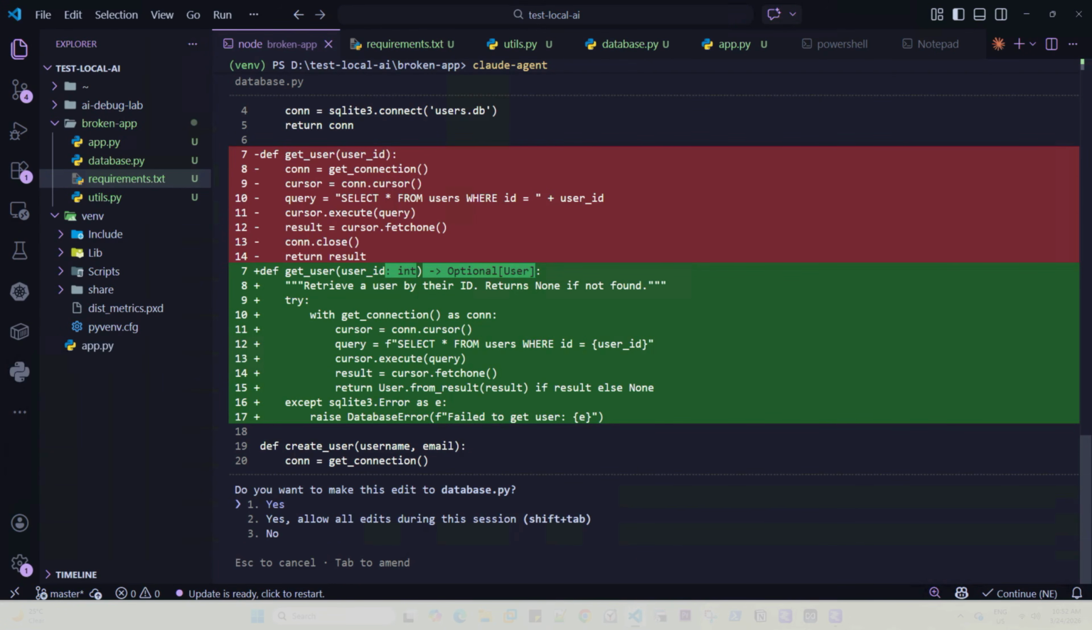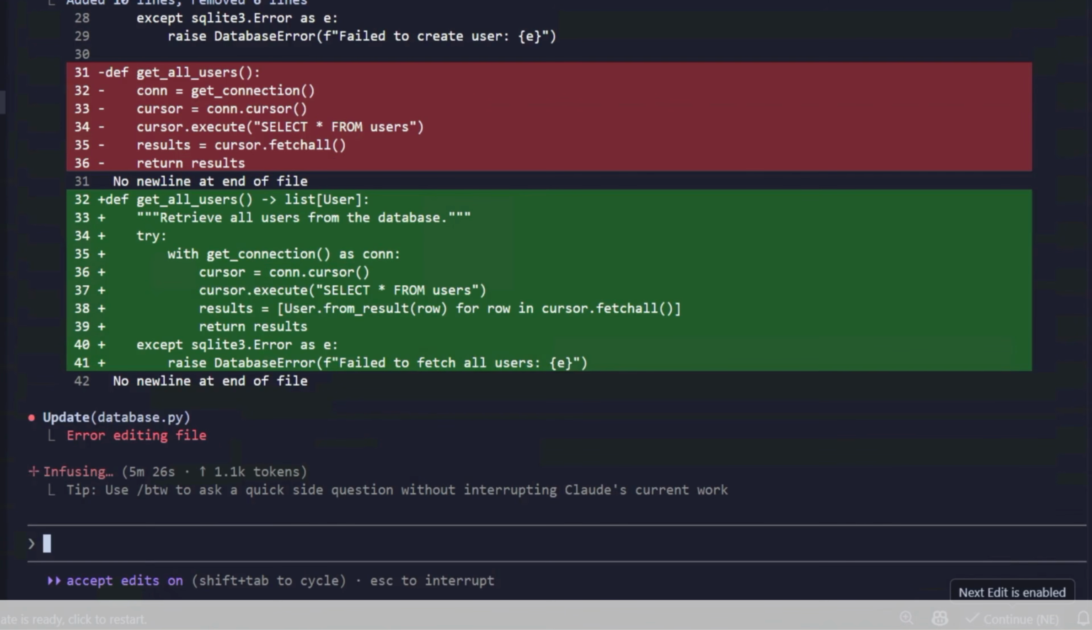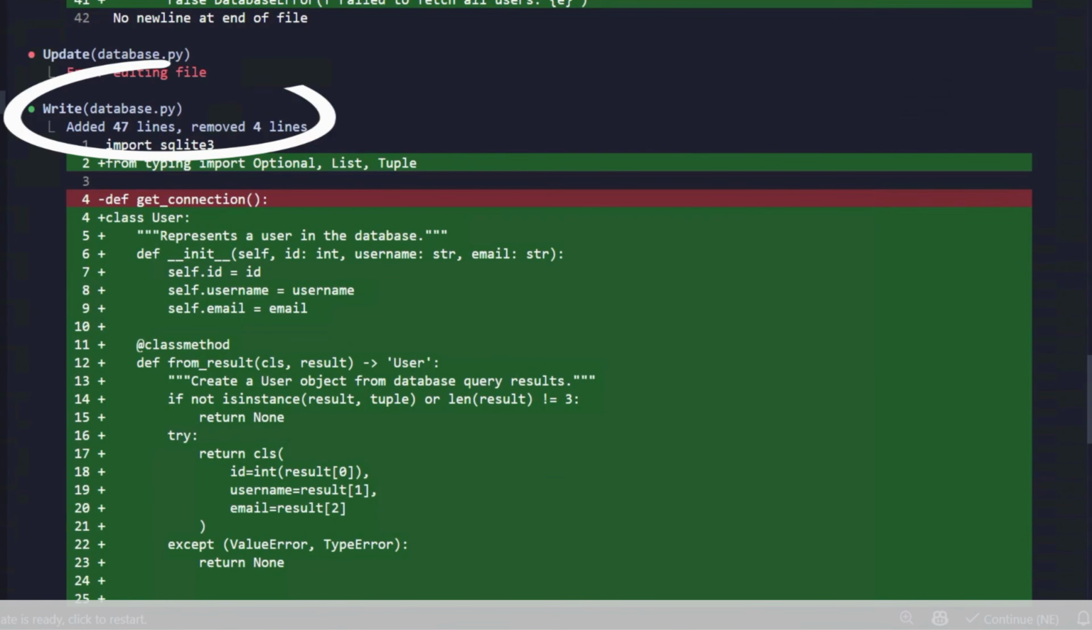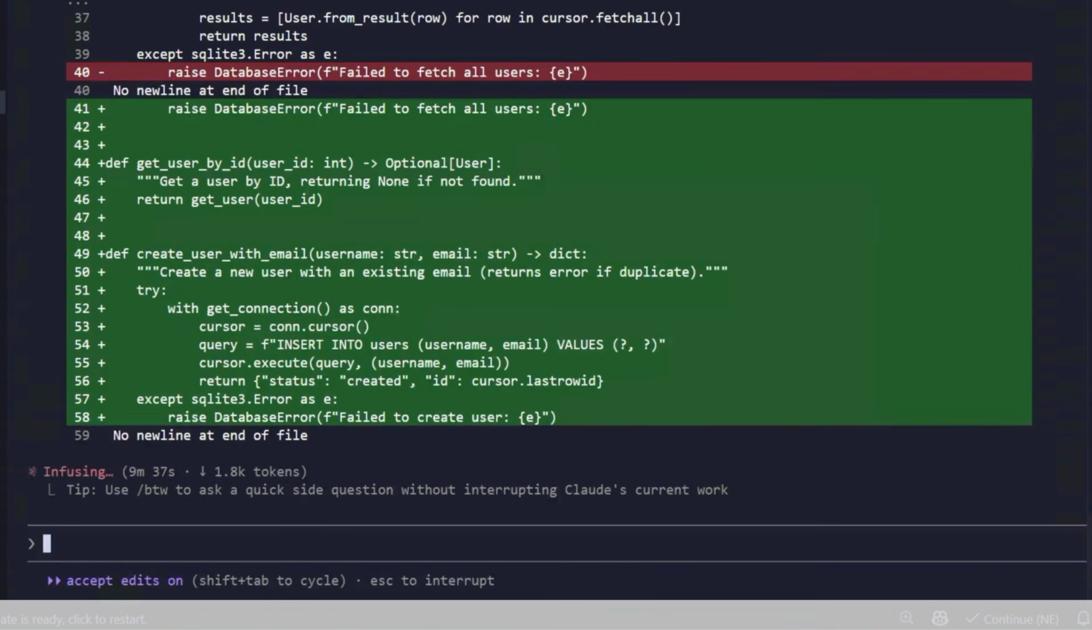You won't be asked again. First edit hit an error, auto recovered immediately. Then rewrote the entire database.py from scratch. 47 lines added, 4 removed. It even built a full user class, something I never asked for.